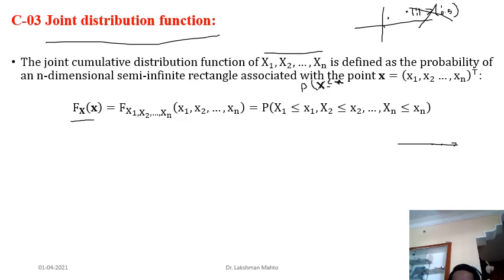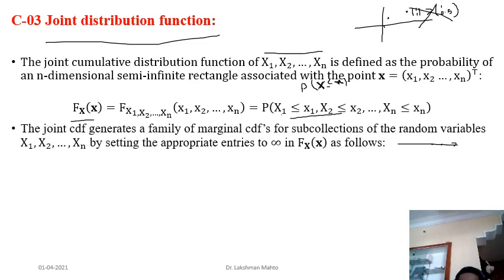That ordering we can introduce along the coordinate axes. So the probability that the random vector takes value up to x is defined coordinate-wise like this, and it is nothing but a joint probability.